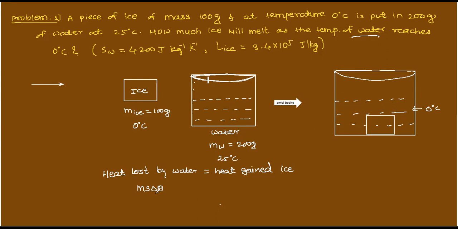This is equal to heat gained by ice. Ice is going to convert into water, so there is only state change, because 0 to 0. Ice at 0 degrees Celsius is going to convert into 0 degrees Celsius water. So therefore I am writing here mL.